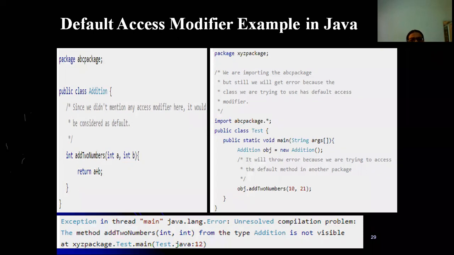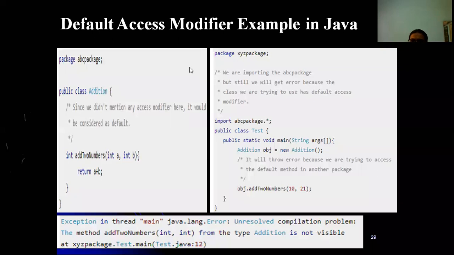So it indicates that it is a default access specifier. Default access specifier indicates that addTwoNumbers is one such method you can use within this package. If you use this method outside the package, it is impossible to access. That throws a compilation error. I mean, it is not visible to the other package.